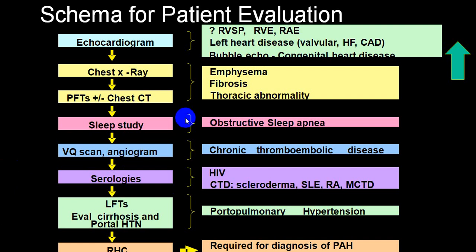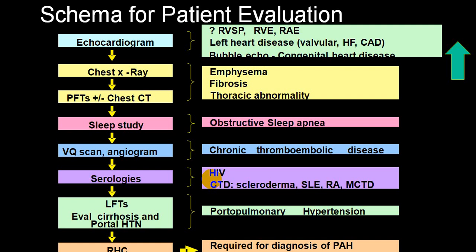That you can identify. If you want to identify obstructive sleep apnea, you will have to do what we call polysomnography. If you want to identify the odd groups, that is pulmonary arterial hypertension associated conditions like HIV or group 5 scleroderma, you will go for some serological studies. If you want to identify collagen disorders, you will do RA test, anti-CCP, etc. For mixed connective tissue disorders, you will again go for those serological studies. In HIV also you will do an HIV test.